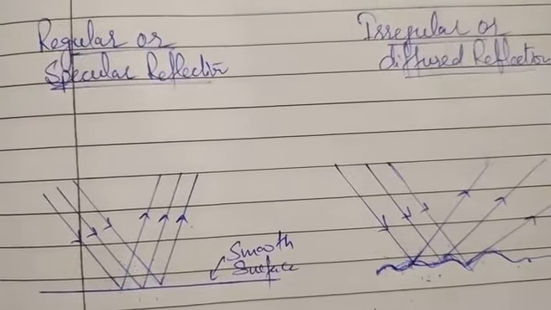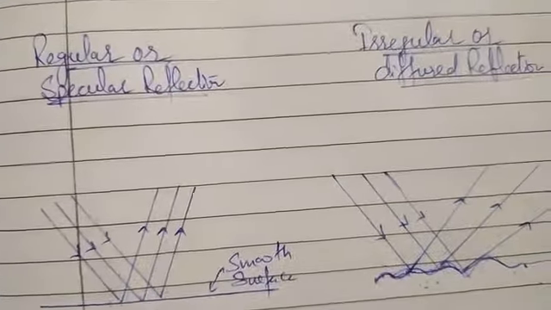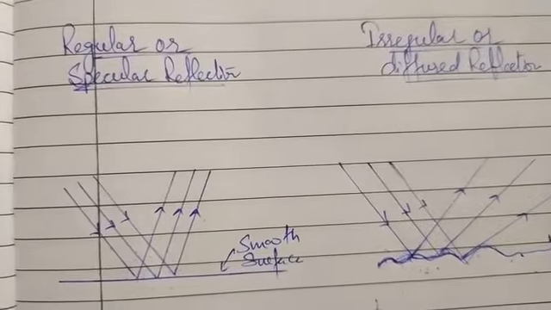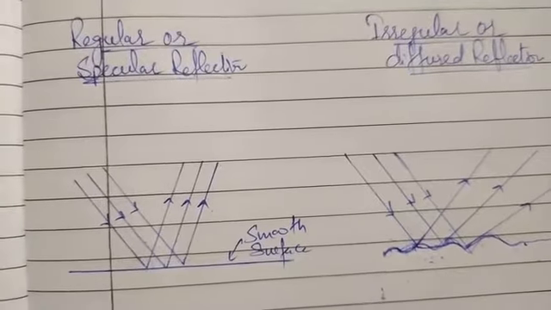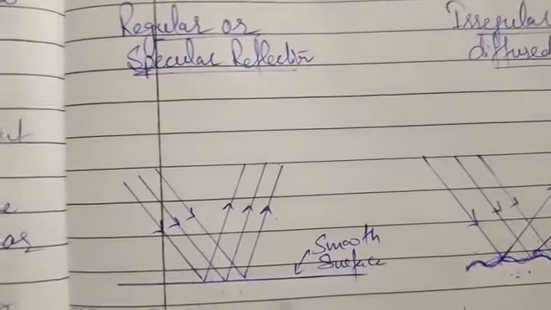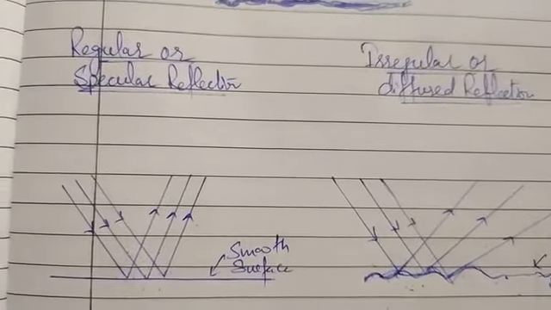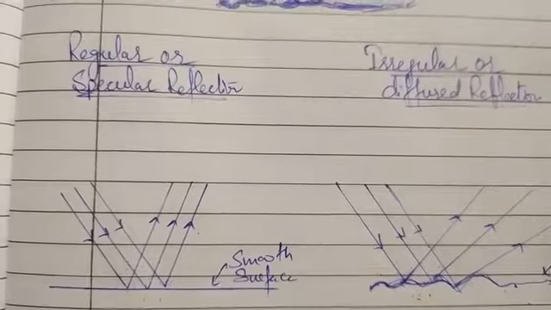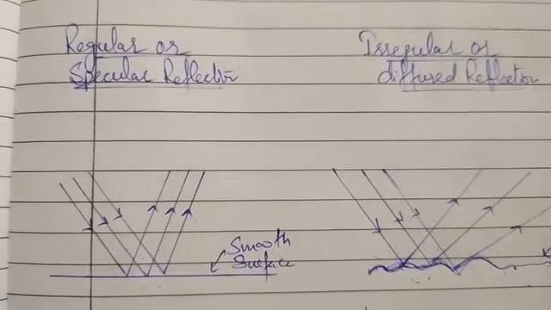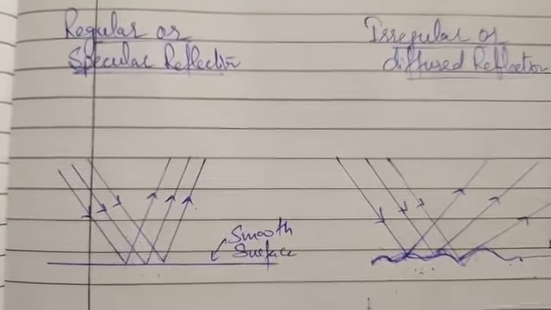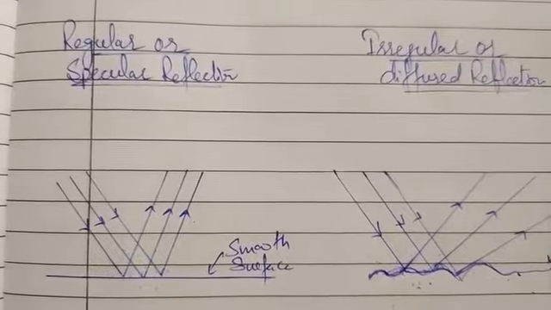Diffuse reflection is the reason why we can't see reflections on ordinary objects. For example, if we talk about a mirror and a stone, we can see both, but what is the difference? In a mirror we can see our image, but in a stone we can't. Why?